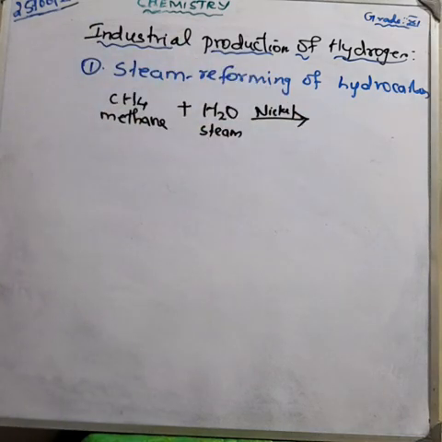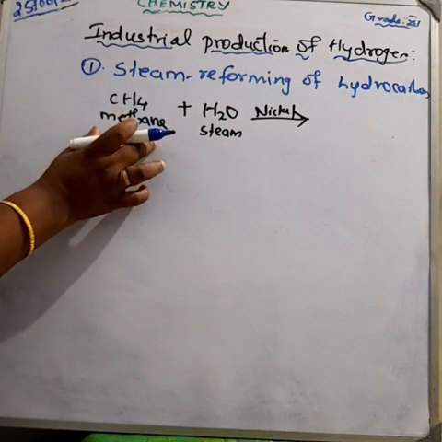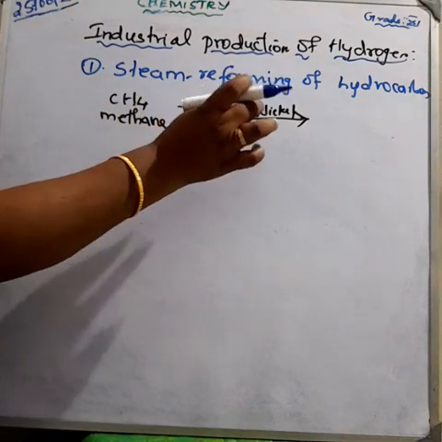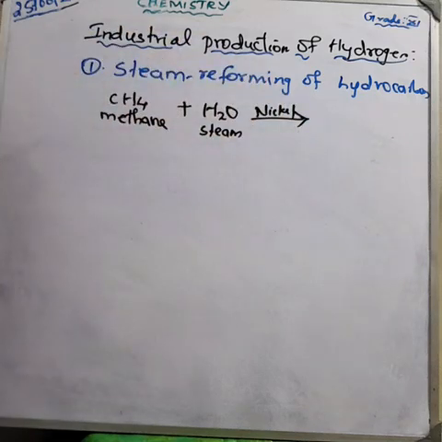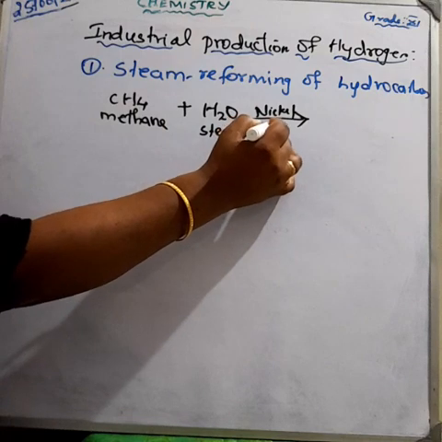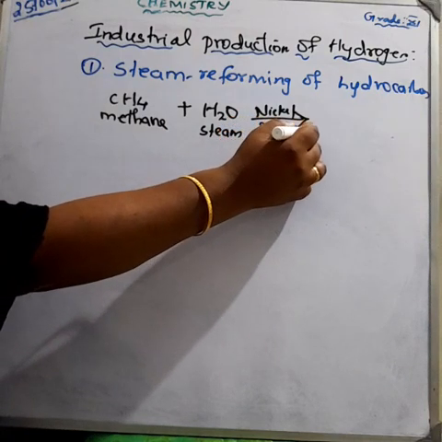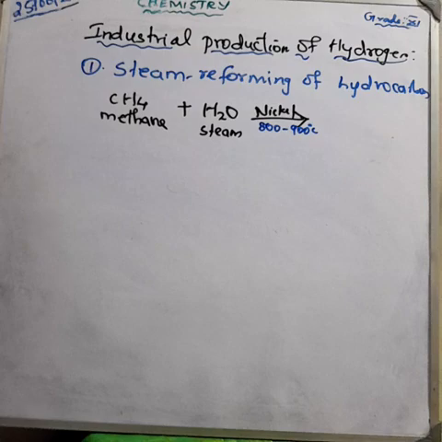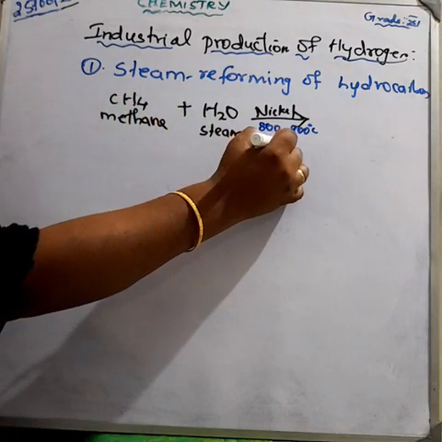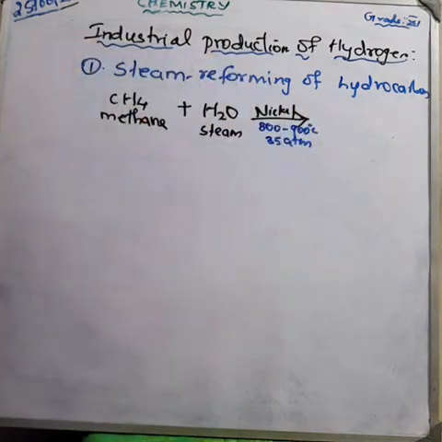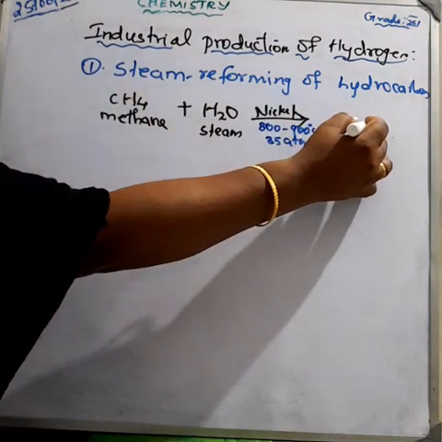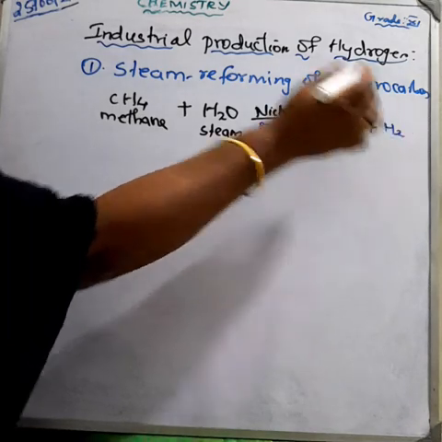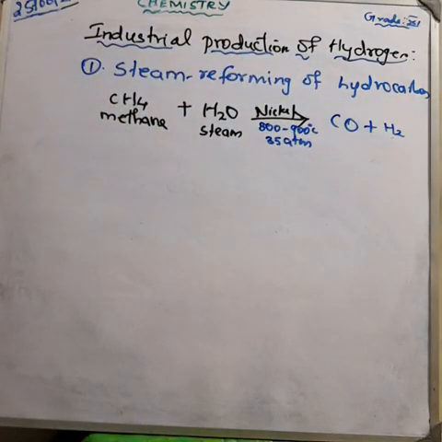Nickel catalyst. The methane combines with the water vapor using the nickel catalyst, and it is heated to a range of 800 to 900 degrees Celsius. What is the pressure here? 35 atmospheric pressure. We get carbon monoxide and hydrogen.